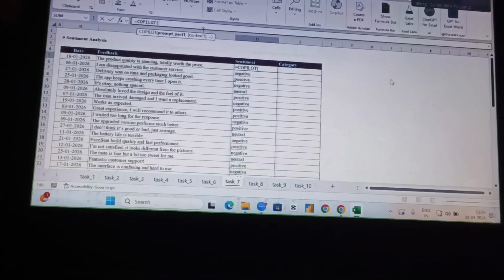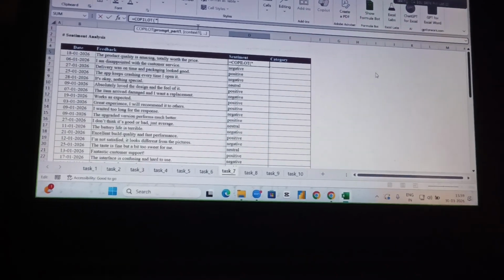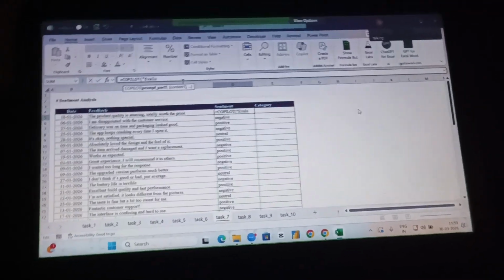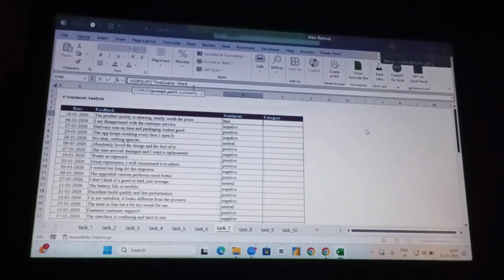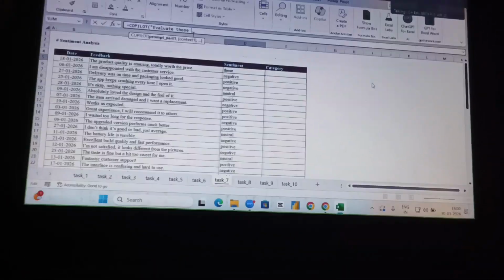So let's say Copilot, within the double quotations, let's say evaluate this review. And then select the entire range.